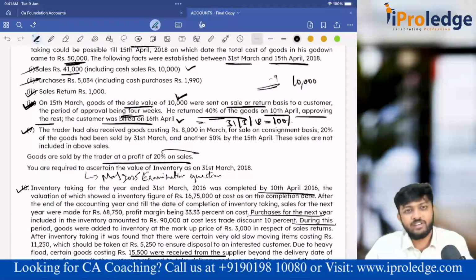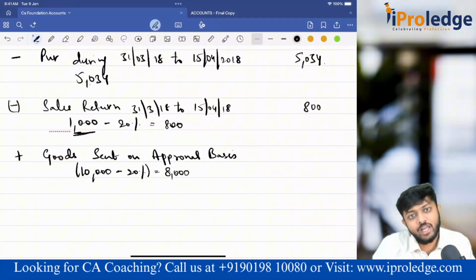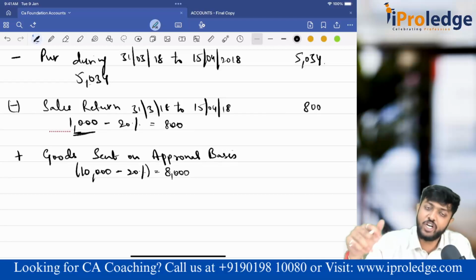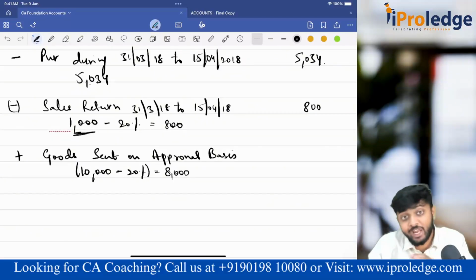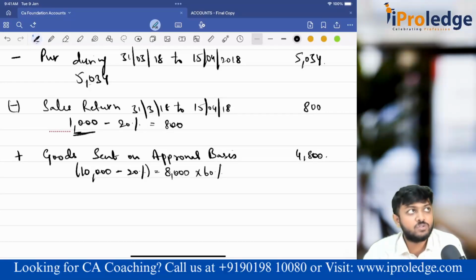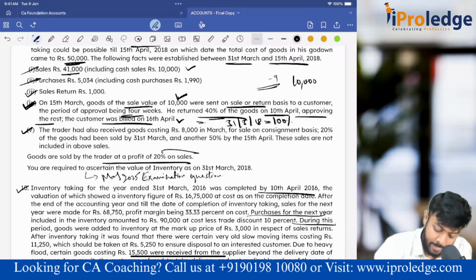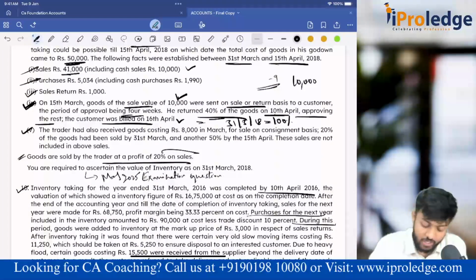So 40 is already considered. So how much I should add back to become 100? I was supposed to add back 100 only. But the thing is, 40 has already come back by 10th April, which is considered in 15th April valuation. So remaining only I am supposed to add back. Out of 100, 40 has already come. That means I have to add back only 60%. So 8,000 to 60%, I'll add back only 4,800 rupees. Understood? Done. Next.